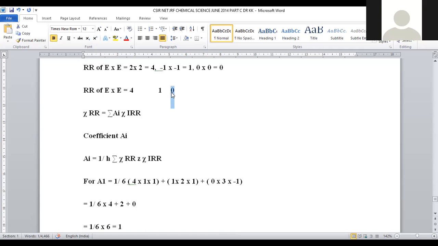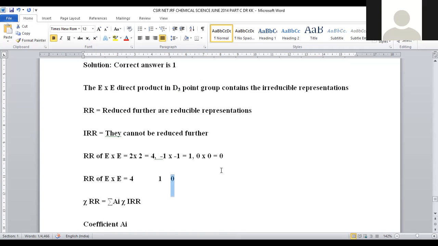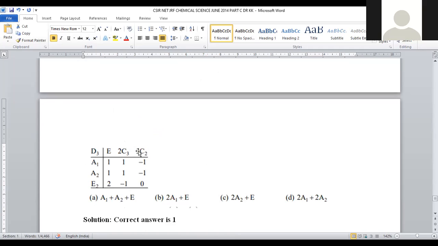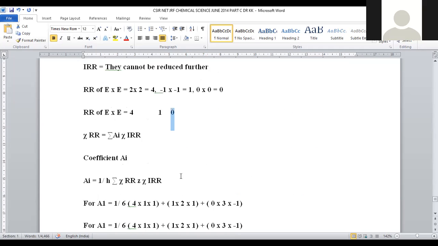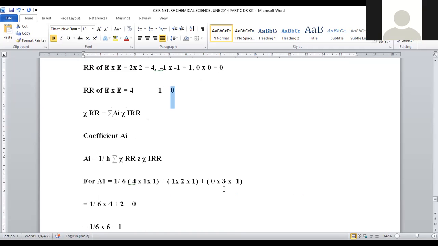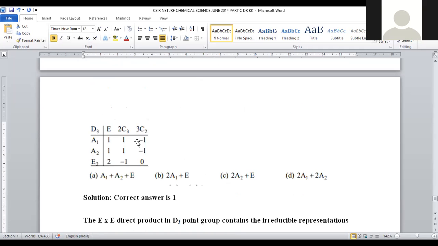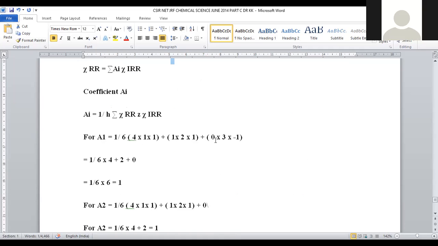The reducible representation for the C2 term will be 0, right? What will be the coefficient for that one? The coefficient will be 3, so 0 into 3. And what is the reducible representation value? Minus 1 can be taken here. 0 into 3 into minus 1. In this way, here we took the value for A1.